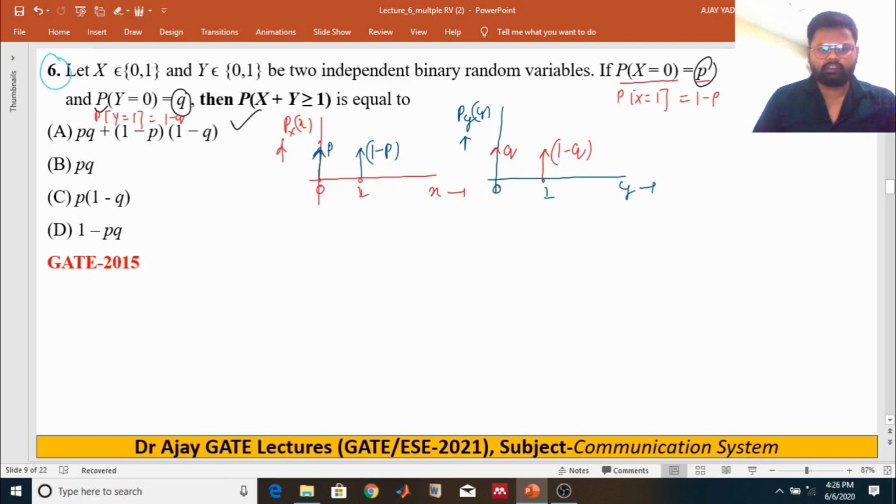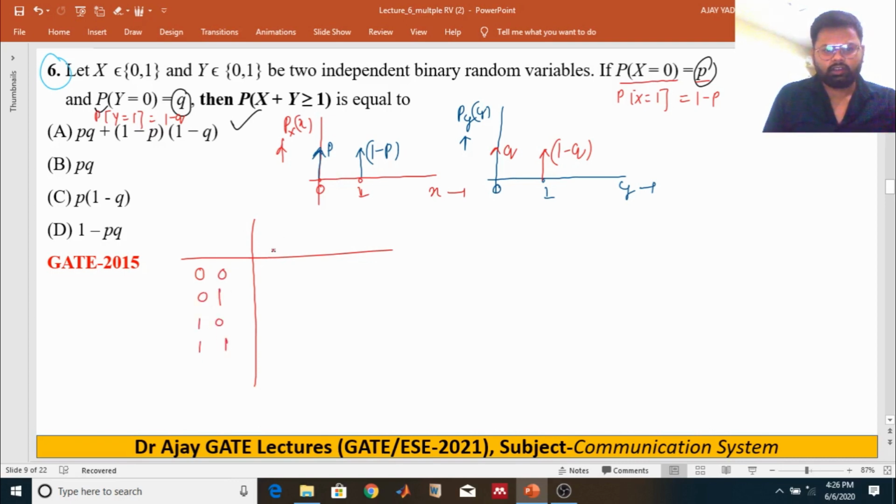The individual random variables x and y. Now we have to find the probability of x plus y being greater than or equal to 1. Now the sample space is 0 0, 0 1, 1 0, 1 1.